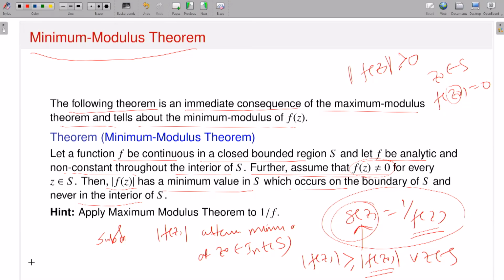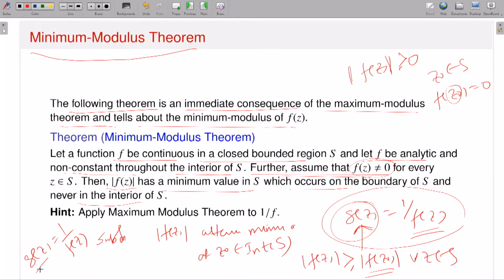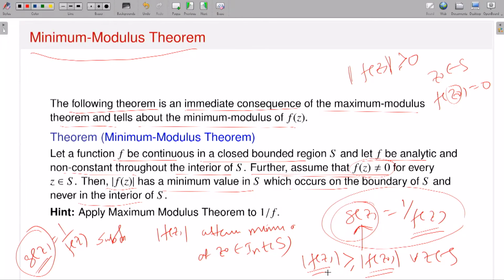If I consider this function g of z, which is 1 by f of z, since my function f is continuous on a closed bounded region S, which is non-constant and analytic in the interior of S, therefore the corresponding function g is also continuous on the closed bounded region S and analytic interior to S. Since f attains its minimum at the point z naught interior to S, my function g attains the maximum at the point z naught interior to S, right? Because modulus of f attains a minimum, what will that imply?